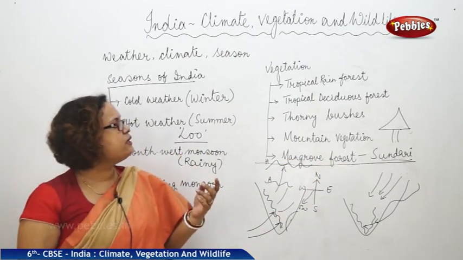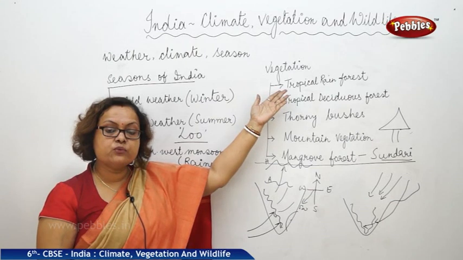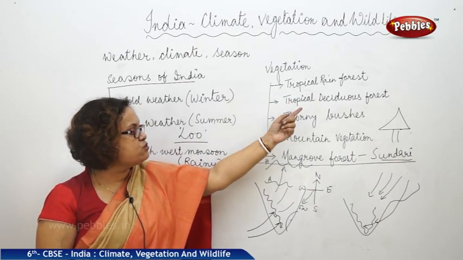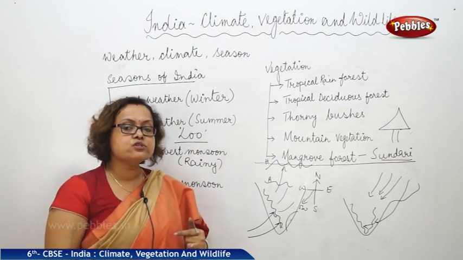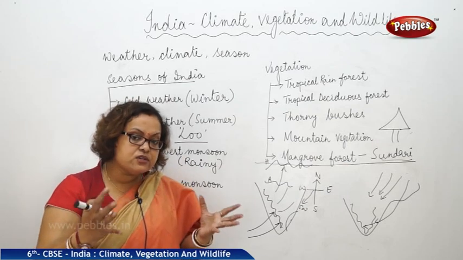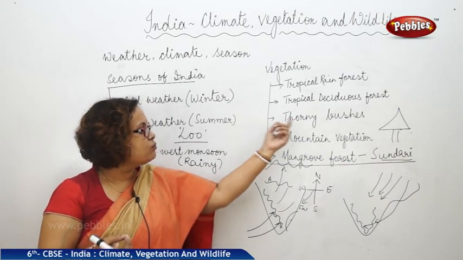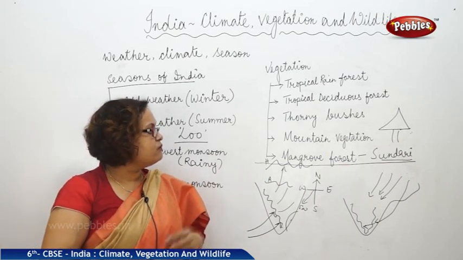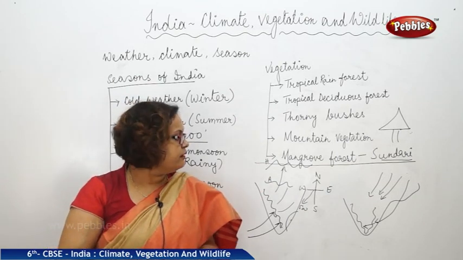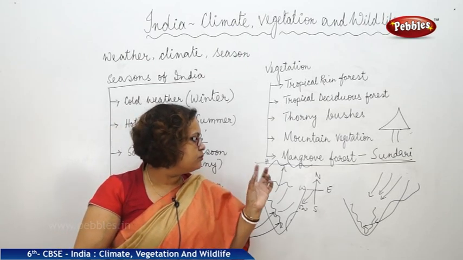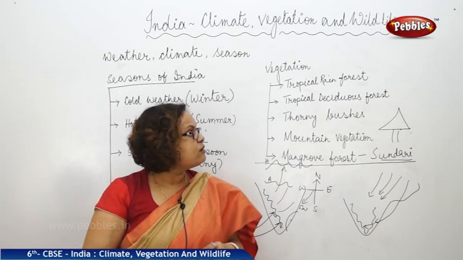Coming next to the vegetation of India, we have 5 types of vegetation: tropical rainforest, which is always green. We can name them evergreen forest also. Deciduous forest, which sheds its leaves at least once in a year. Then thorny bushes, the type of trees that have converted their leaves to thorns, mostly found in the desert region. Then mountain vegetation, in mountainous areas, where conical shaped trees we can find. And then mangrove forest, mostly in the delta region, Sundarban, West Bengal, where we can find this mangrove forest.